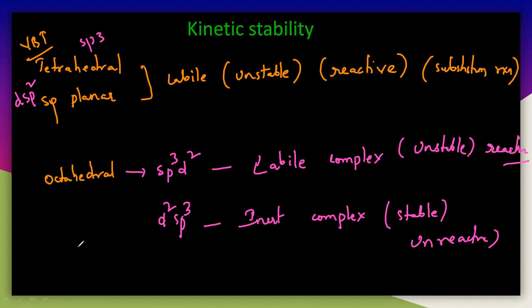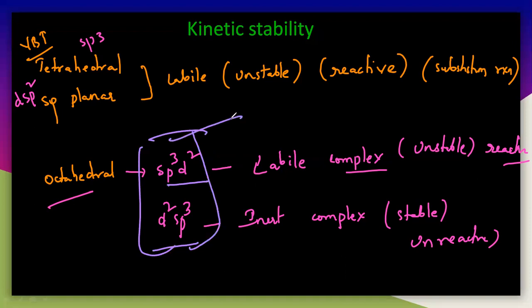So why? What is the reason here? According to VBT theory, the tetrahedral and square planar are generally labile complexes. They are unstable. They can easily undergo substitution reaction compared with the octahedral. So octahedral sometimes may be stable or sometimes unstable here. So you can understand it in two ways here: sp3d2 and d2sp3. So there are two types of hybridization here.